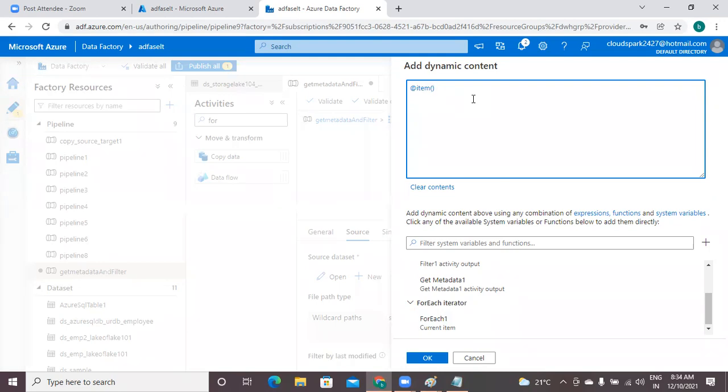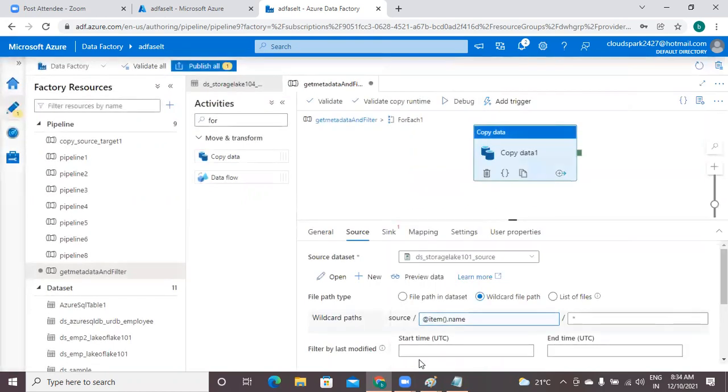JSON record has two things. First field is name, second field is type. I want to take only the name. Got it. @item().name. Finally say OK. Now all configurations are ready for you.